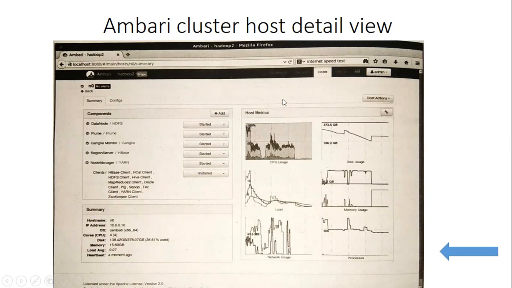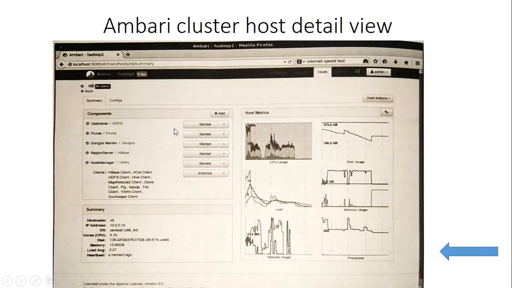So in the individual host view, N0 is one host, N1 is one host. The individual host view provides three sub windows. The first lists the services that are currently running on the host. Each service can be stopped, restarted, decommissioned, or placed in maintenance mode. I'll first tell about the components window.